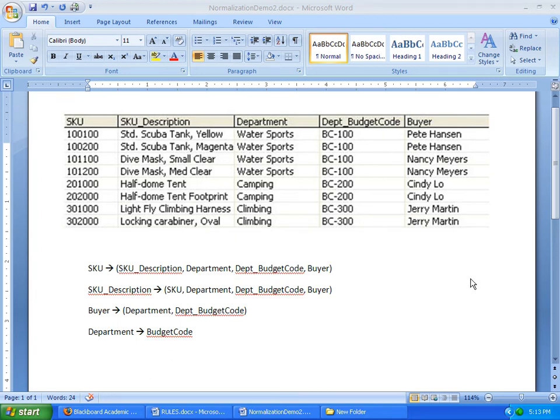Okay, so here we have our second normalization problem. This is actually a smaller table, but it's a little more complicated because we have more functional dependencies. So let's once again start with our rules. You always want to have these close by when you're normalizing tables, and of course you'll always be able to have those when you're normalizing for me on a homework assignment or an exam.